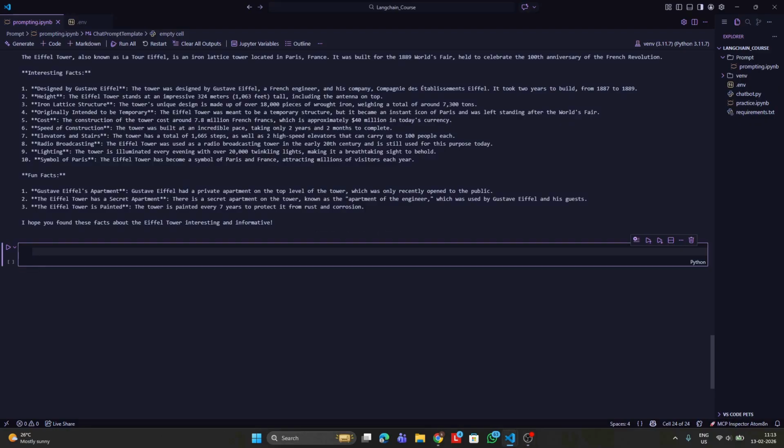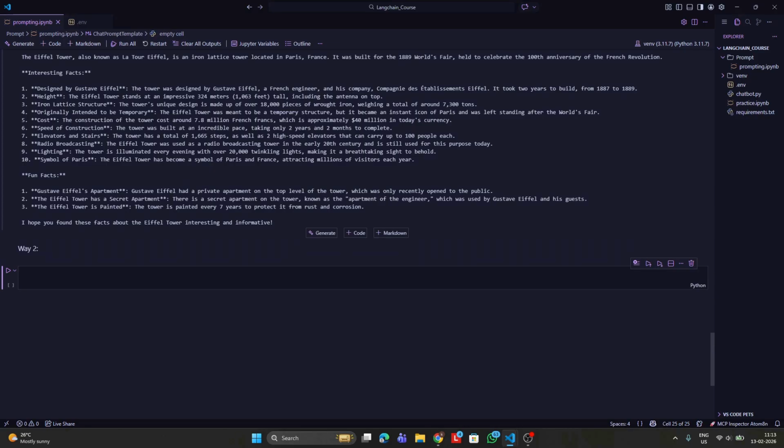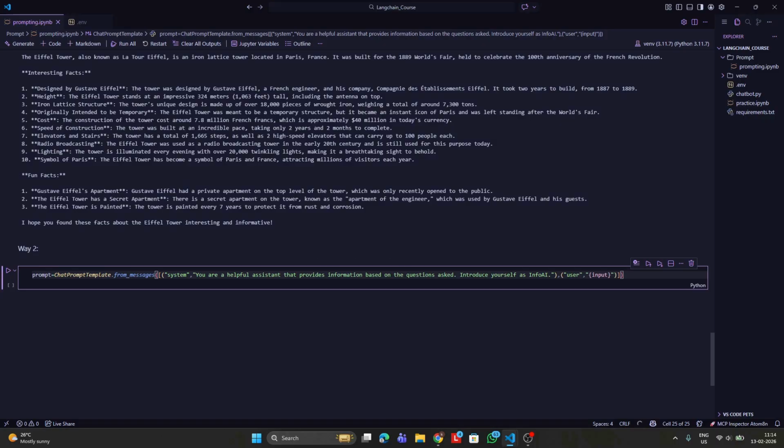Okay, now we are going to see the second way of using the prompt templates. Now let me type something like way 2. In the second method, we are going to use a separate function which is defined in LangChain itself. I have already copied it. Let me give it to you. So this is how it is going to look. The format has changed now, as you can see.